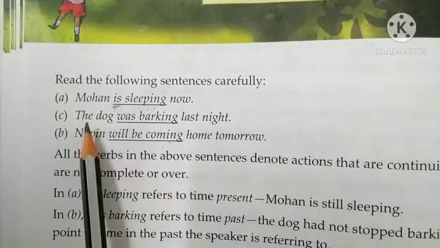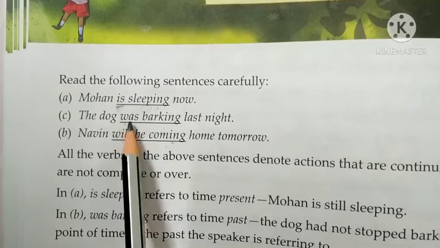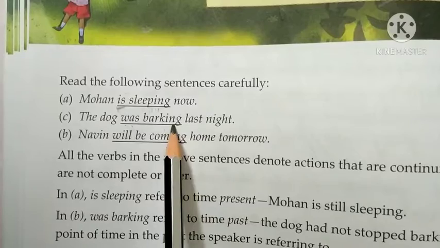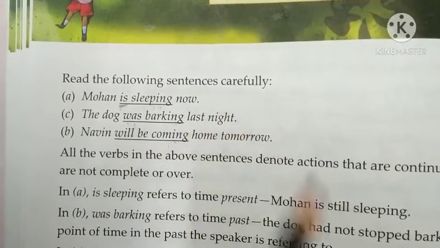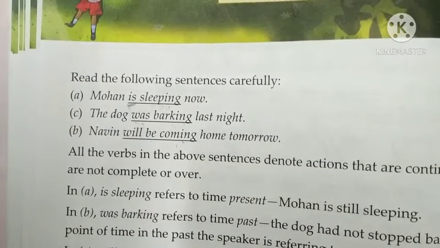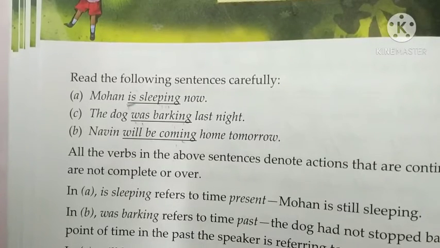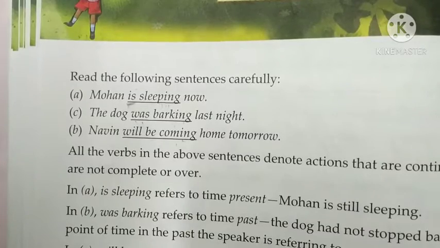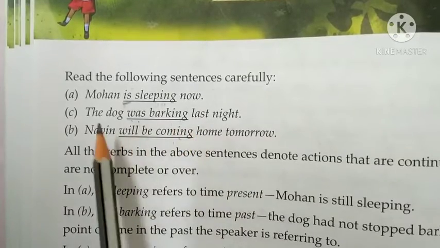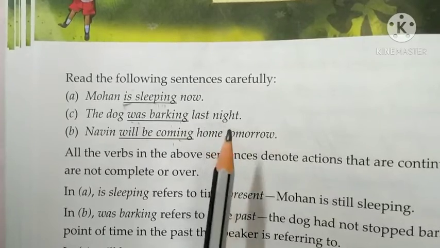Now let's see the next one. The dog was barking last night. Now see, the helping verb is was, right? And was, we know it is used for past tense. So which continuous tense is it? It is past continuous. And when do we use past continuous form? We use it to denote an action going on at some time in the past. The time of the action may or may not be indicated. So if we see this example, the dog was barking last night, here the time of action is indicated, last night.